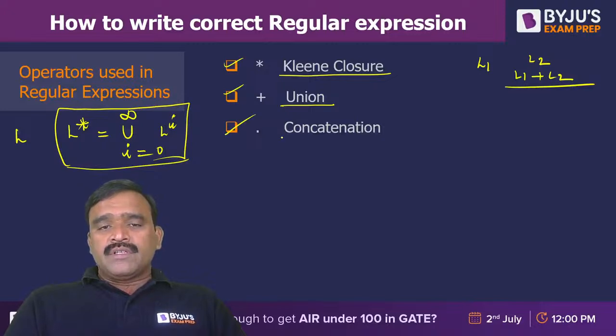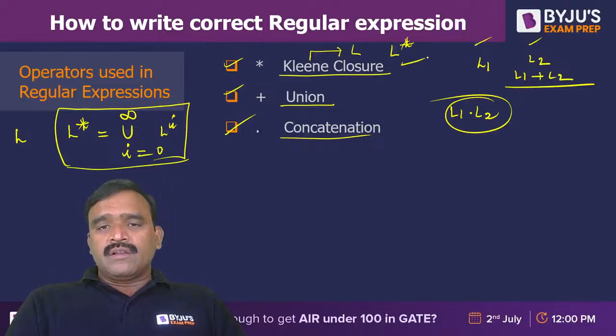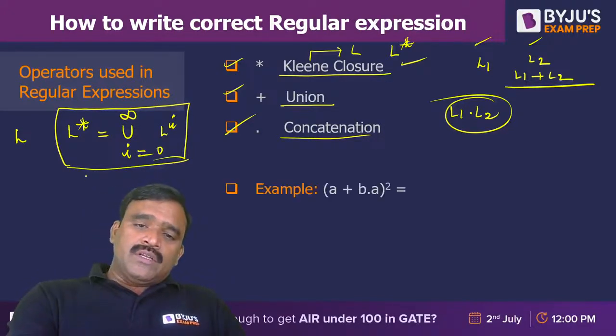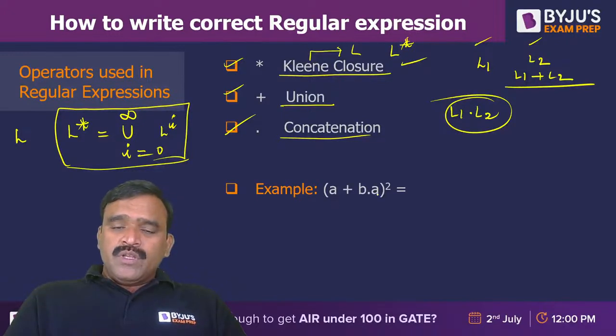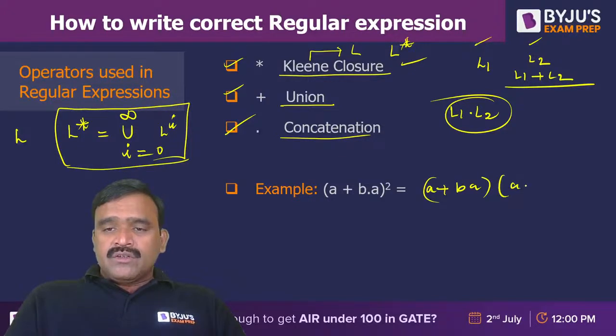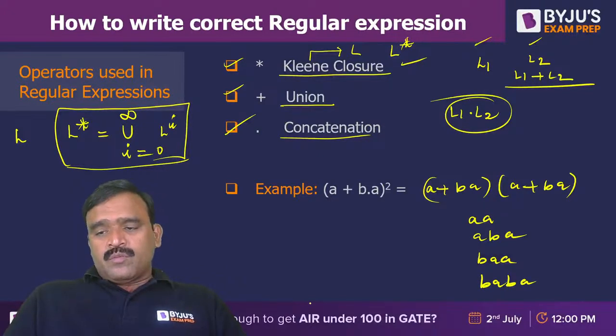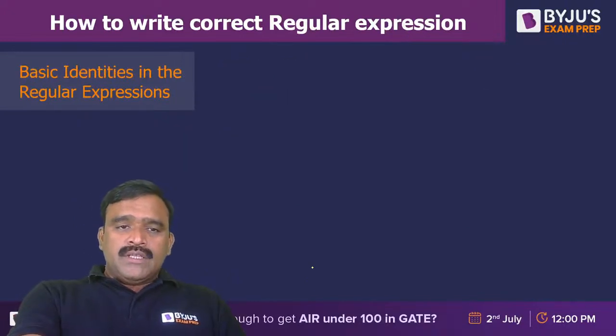Concatenation of regular languages is nothing but: if L1 is regular and L2 is regular, L1 dot L2 is also regular. And Kleene closure means if L is regular, L star is also a regular language. So that is the criteria. For instance, if I take (A plus BA) whole power 2, it indicates two instances. In the first instance you can take A or BA, and in the second instance also you can take A or BA. So you can get strings like AA, ABA, BAA or BABA. So this type of strings are possible. Okay, so that is the example.